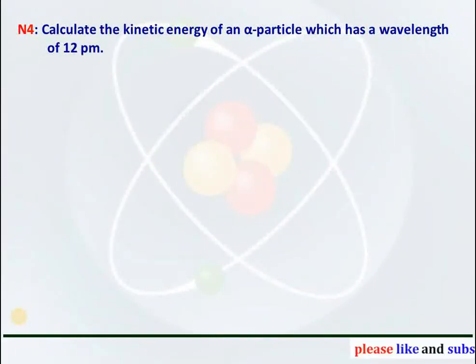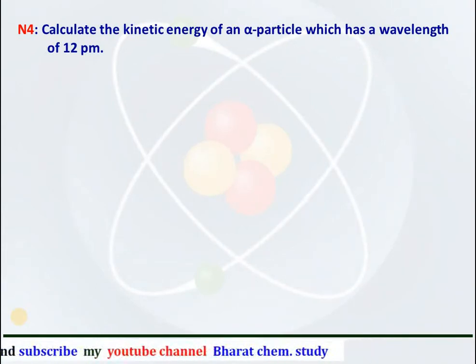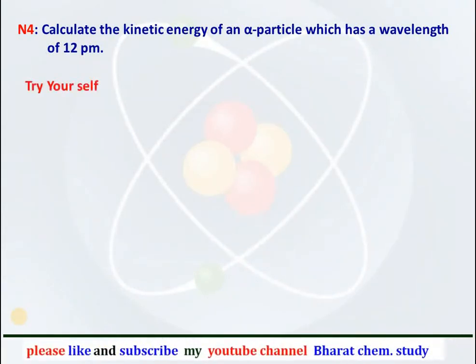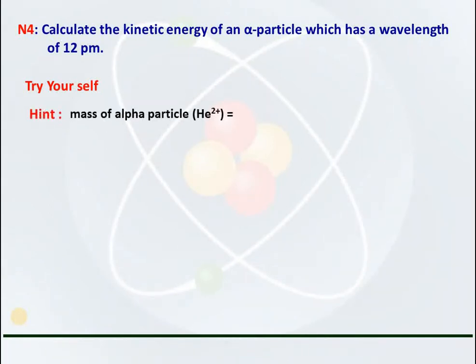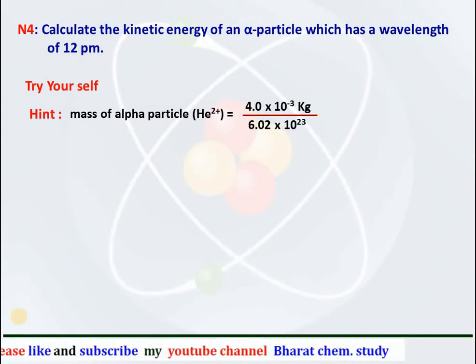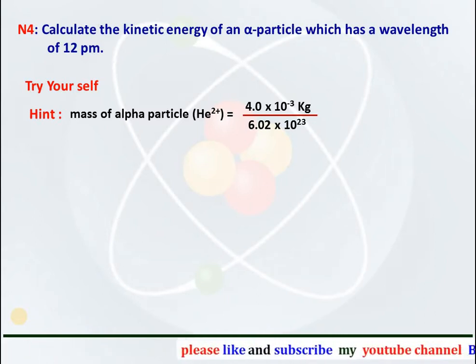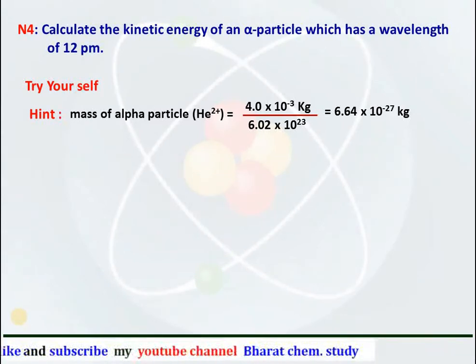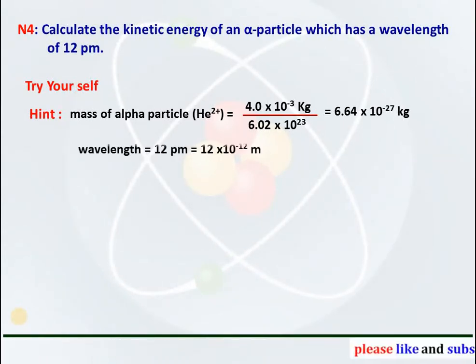Now the numerical number 4: calculate the kinetic energy of an alpha particle which has a wavelength of 12 picometer. This numerical also you have to try yourself. The hint for the numerical is that the mass of the alpha particle, that is the helium nucleus, is calculated as 4 × 10^-3 kg divided by the Avogadro number 6.02 × 10^23, and it comes to be 6.64 × 10^-27 kg.